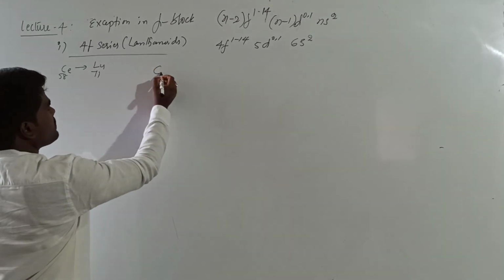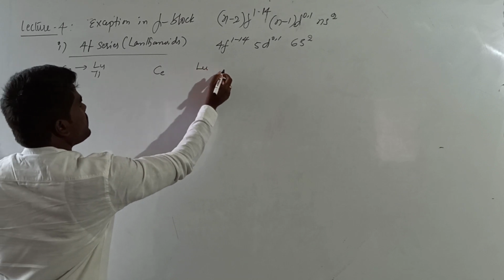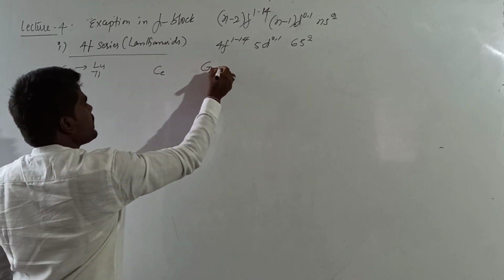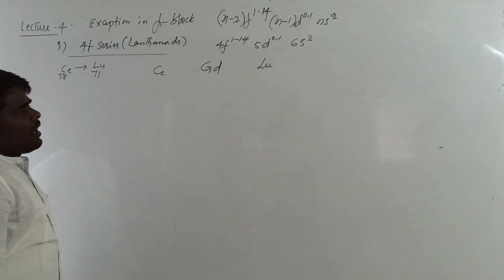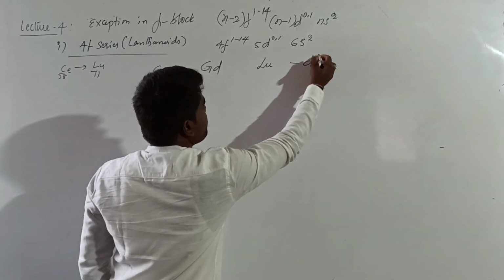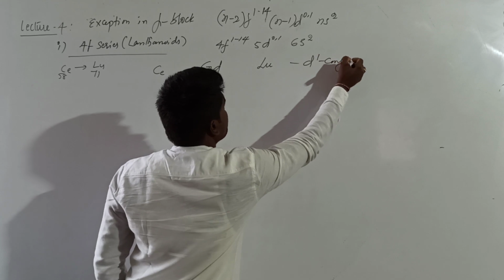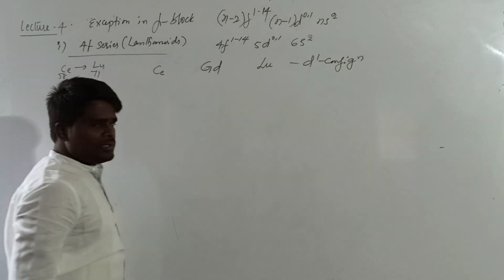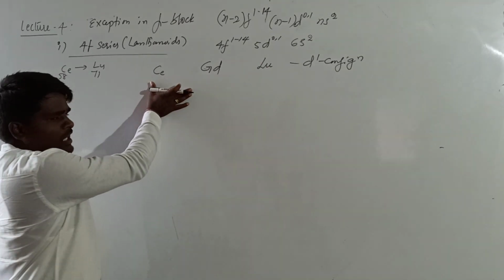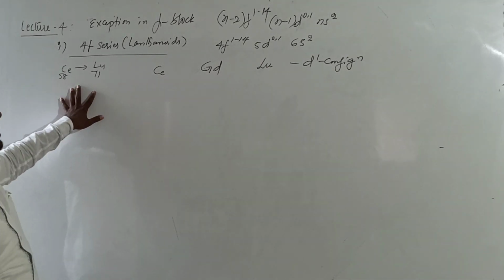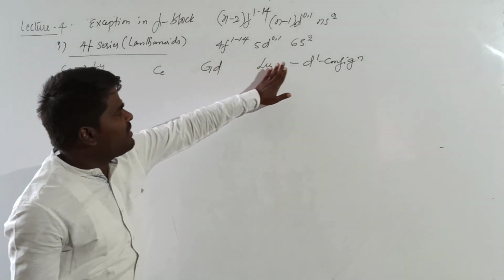Here among these, cerium, gadolinium and lutetium are found to have d1 configuration. What is meant by this? These three elements only. Among these 14 elements, cerium, gadolinium, lutetium will have the d1.